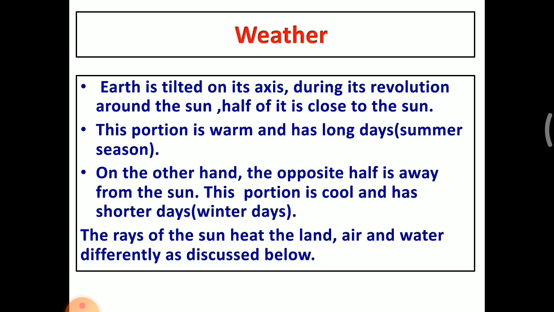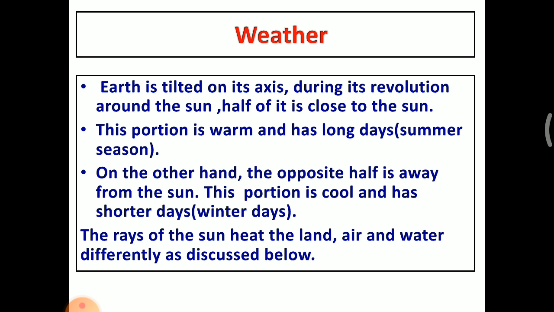Earth is tilted on its axis during its revolution around the sun. Half of it is close to the sun. We know that our earth goes around the sun in its orbit. During that revolution, half of the earth is close to the sun, and the other half is hidden from the sun's rays. This portion is warm and has long days, the summer season. So where the earth is close to the sun, that portion is very warm for long days.